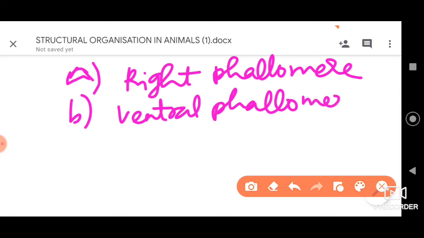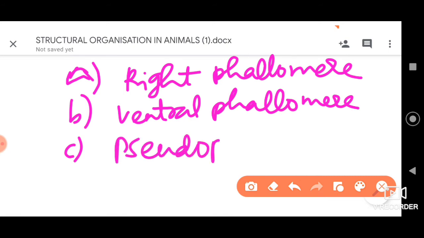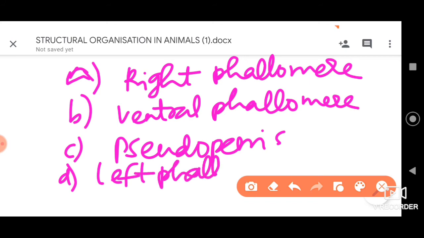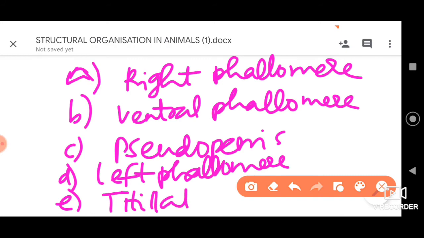So then we have C, which is rather pseudopenis, all right. Then D we have left phallomere, okay. Then E, the E part which is represented here is of that of titillator, all right. So these are the structures which have been given, all right. We know that phallomeres are external genitalia.